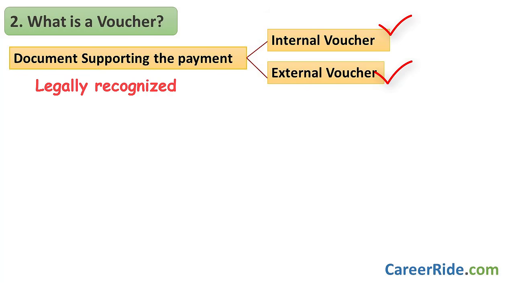External vouchers are generated from outside the business. That is, the other agency generates it. For example, a debit note, credit note, cash memo, electricity bill payment receipt, etc. Now, you may have cash vouchers, travel bills, wages bills, etc. So, you see, when you provide this extra information, you stand out of the crowd. And you can provide this extra information only and only if you are well prepared.